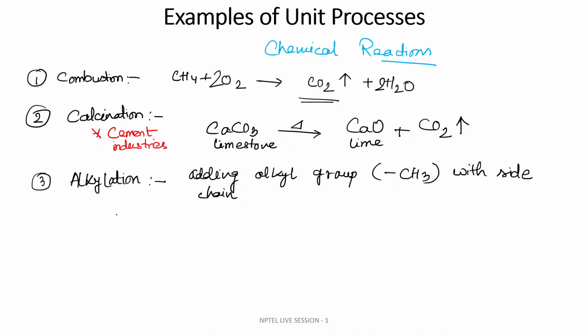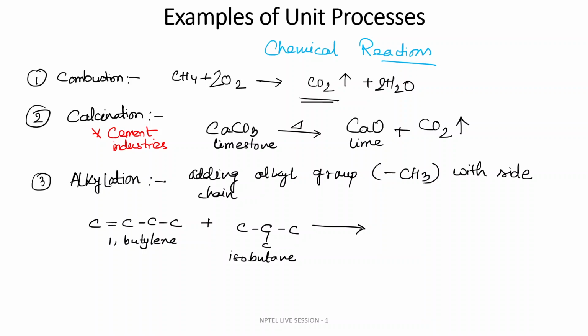If I give some example, consider this component. What is that? This is 1-butylene, because there is a double bond. 1-butylene plus isobutane. And see, some of the chemical reactions don't occur simply.